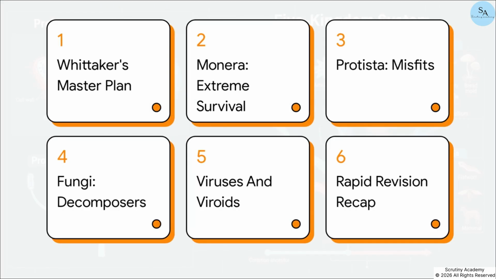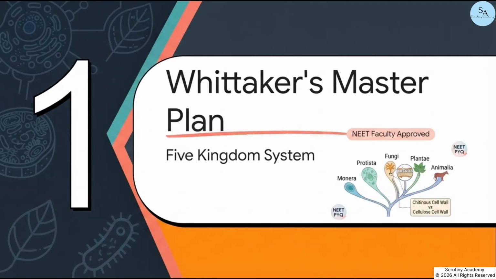Here is our high-yield roadmap for today. We are covering Whitaker's master plan, the extreme survival tactics of kingdom Monera, the eukaryotic misfits of Protista, and the diverse decomposers in kingdom Fungi. Then we'll hit the exceptions, viruses and viroids, before wrapping up with a rapid NEET revision recap. Let's start with Section 1, Whitaker's master plan, the five-kingdom classification.